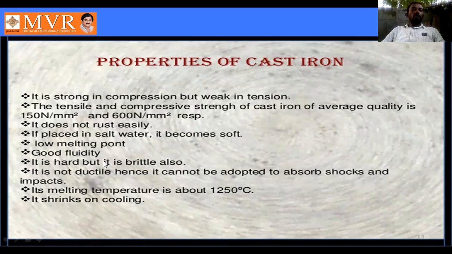Good fluidity. Next, it is hard but it is also brittle. It is not ductile, hence it cannot absorb shock easily, and shock impacts it also cannot absorb easily. Its melting temperature is about 1250 degrees centigrade. Next, it shrinks on cooling. These are the properties of cast iron.